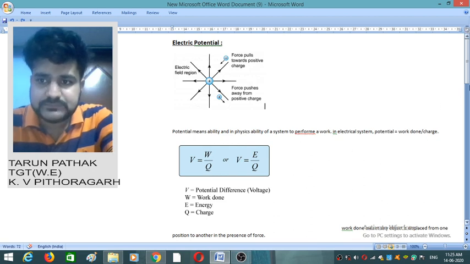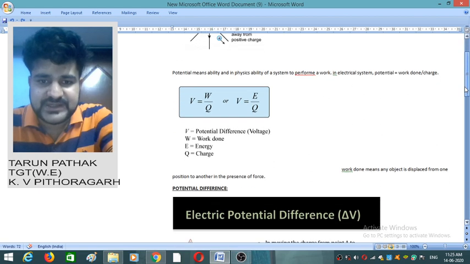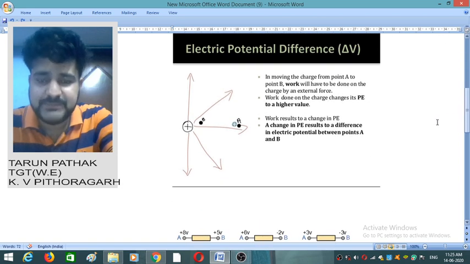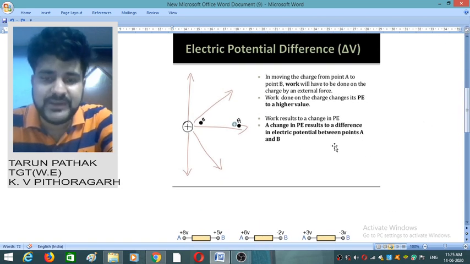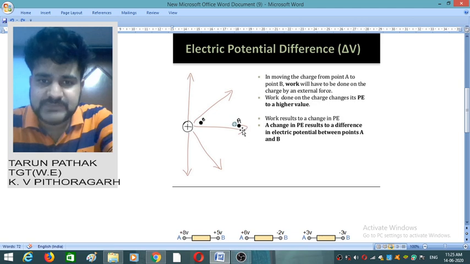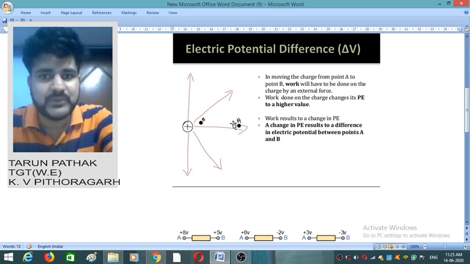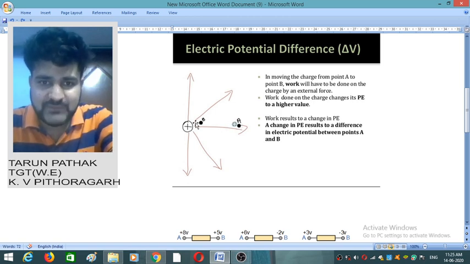Okay, now you just understand another concept, electric potential difference. In the previous case we were bringing a charge, positive or negative, from infinity to some particular point. But in the case of electric potential difference, we have two points nearby each other, and we are bringing one charge from one point to another point.